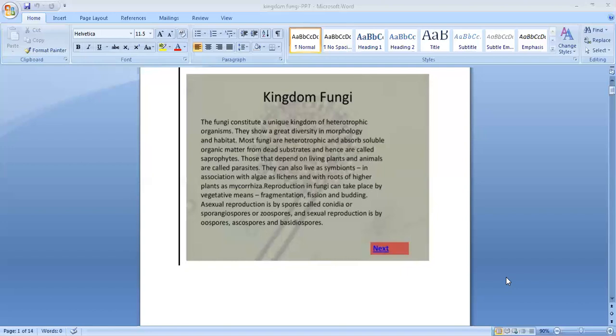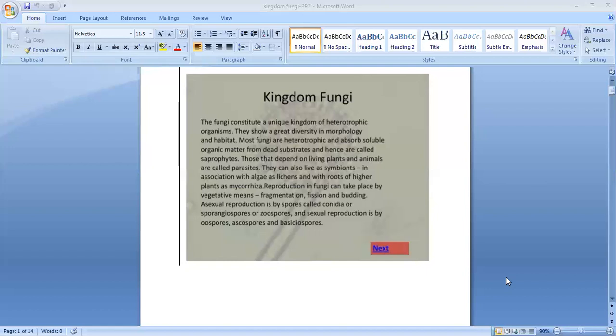Let us see. Fungi are heterotrophs. Do you know what is meant by heterotrophs? Autotrophs can make their own food. Heterotrophs depend on others for food. How do they depend on others for food? There are different groups. They may be saprotrophs. Saprotrophs take nourishment from decayed material. Or parasites, living inside the body of other organisms and taking food from them. Or they live as symbionts, the symbiotic mode of nutrition.